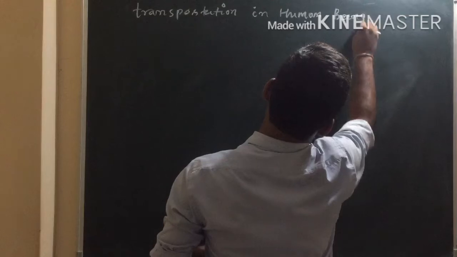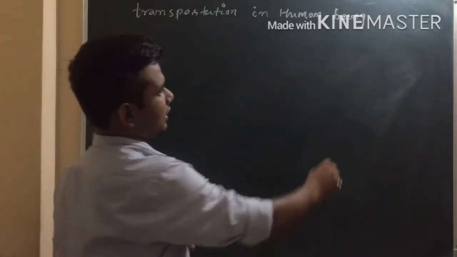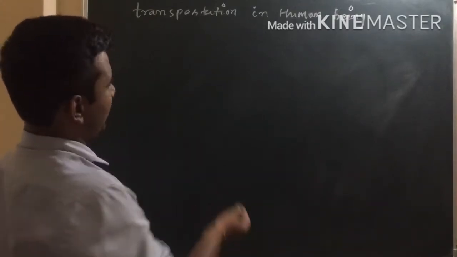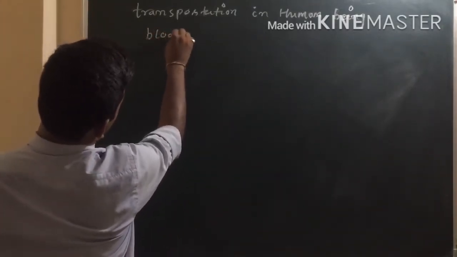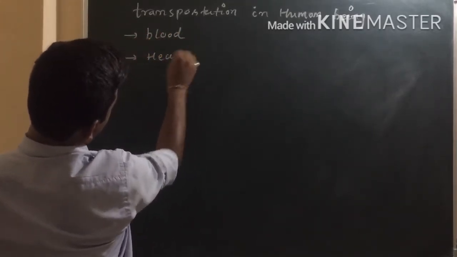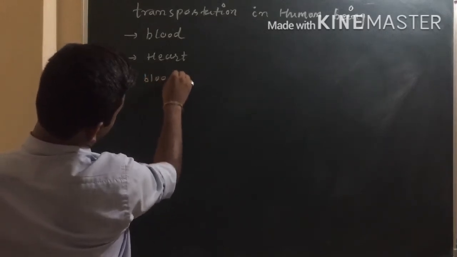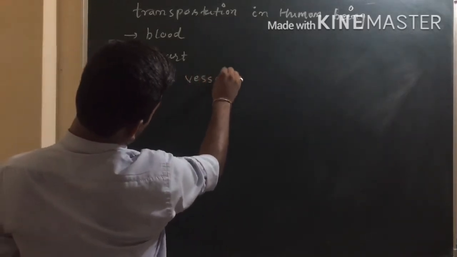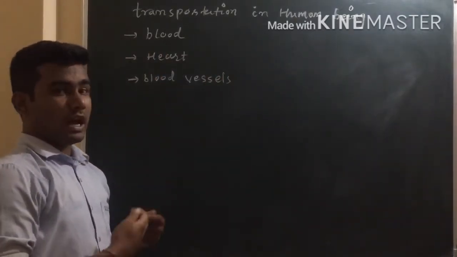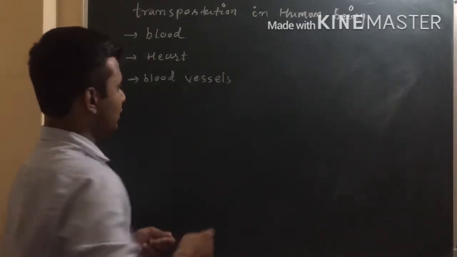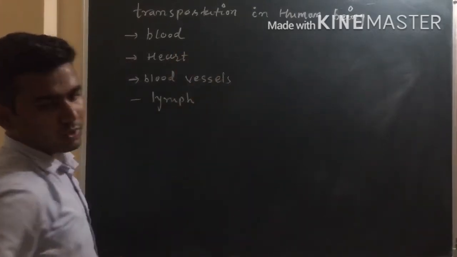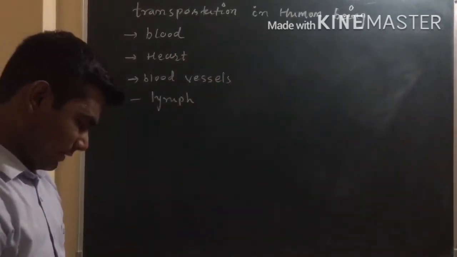Transportation in human beings, or the circulatory system of human beings, consists first of blood, heart, and different blood vessels. In today's lecture we are going to understand about this blood, heart, blood vessels, and also we will discuss about lymph. Okay, now let's start from the blood.